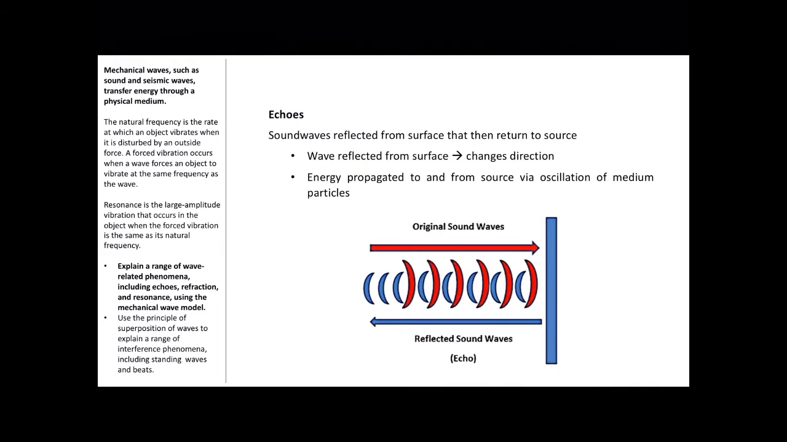Echoes occur when sound waves are reflected from a surface and then they return to the source of the sound. So waves are reflected from a surface and they'll change direction, and the energy is propagated to and from the source via oscillation of medium particles. So just like the medium particles will oscillate in a regular sound wave, they will oscillate for a reflected sound wave.